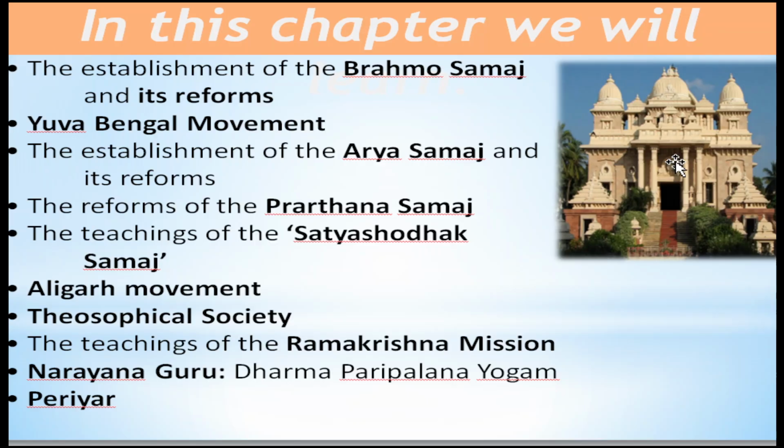In this chapter we will learn about the establishment of the Brahmo Samaj and its reforms. We will come to know about the Young Bengal movement also, the establishment of the Arya Samaj and its reforms, the reforms of the Prarthana Samaj, the teachings of the Satyashodhak Samaj, the Aligarh movement, the Theosophical Society, the teachings of the Ramakrishna Mission, Narayana Guru and the Dharma Paripalana Yoga. Lastly, we are going to study about Periyar.